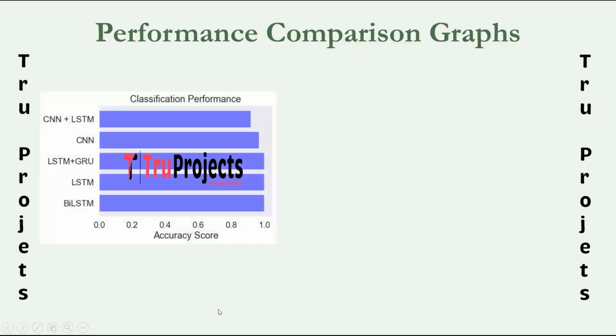This is the accuracy comparison graph, where the x-axis represents the accuracy score for each algorithm and the y-axis represents the algorithm names. Similarly, we will have the other graphs also. Accuracy is the measure of the overall correctness of the model. It calculates the ratio of correctly predicted instances to the total number of instances.